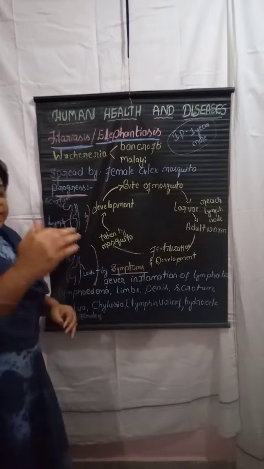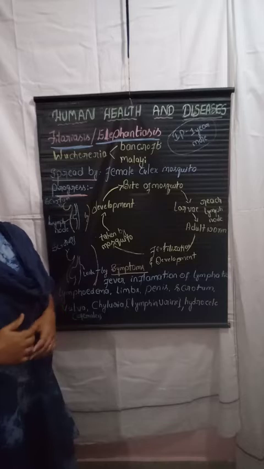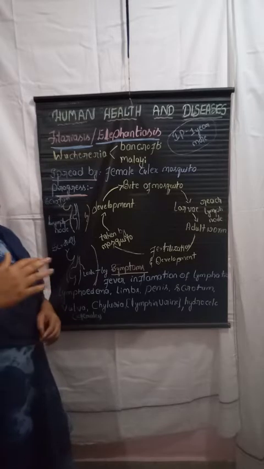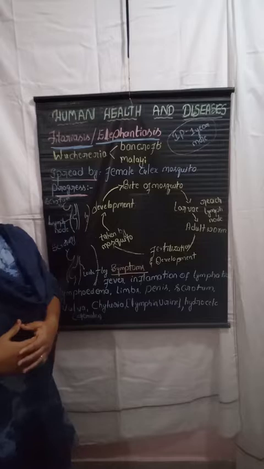It starts its life cycle by biting infected human beings. Let me start with the progress, a very important part.